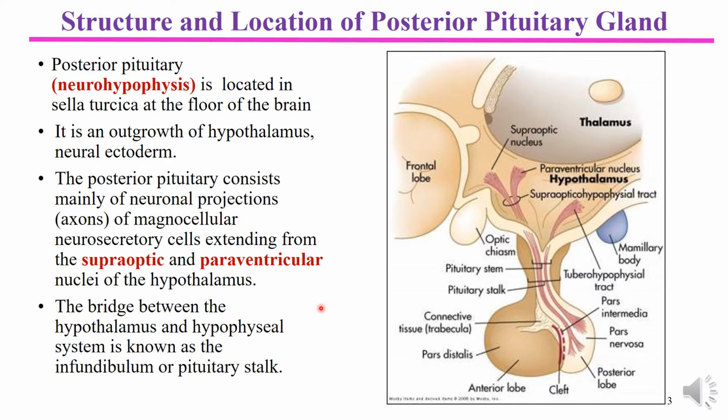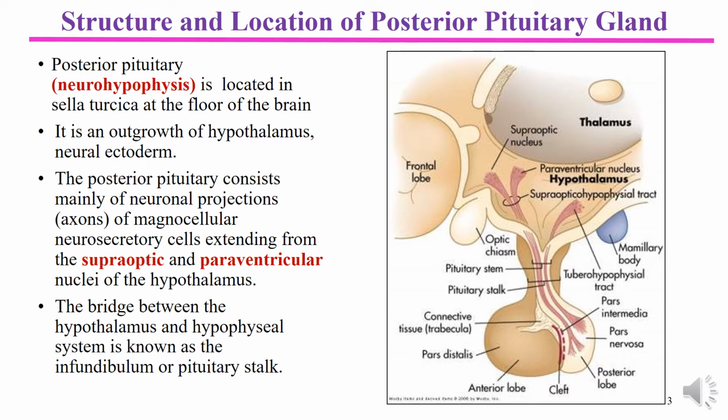These are the antidiuretic hormone or vasopressin and oxytocin. And there is a bridge, or tract, between the hypothalamus and pituitary, through which these secretions are moved from the hypothalamus to the pituitary gland.